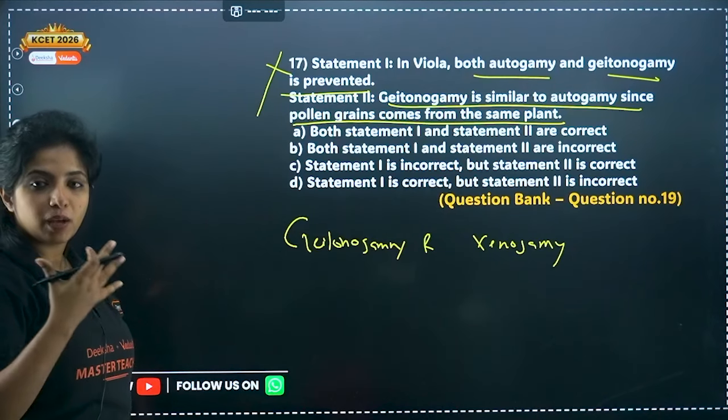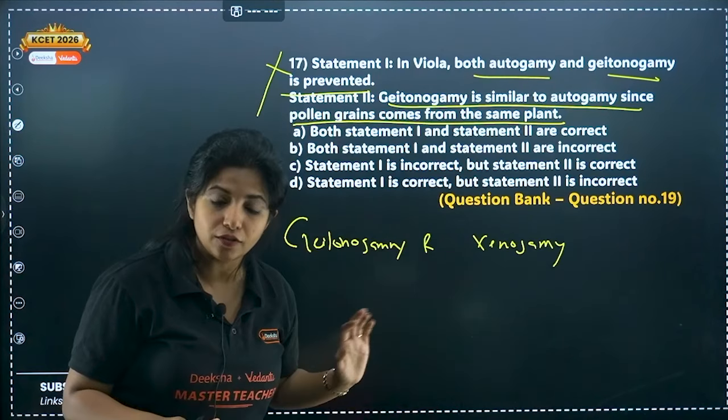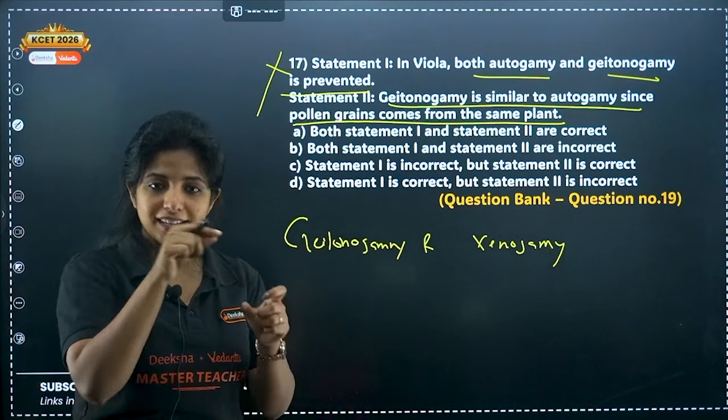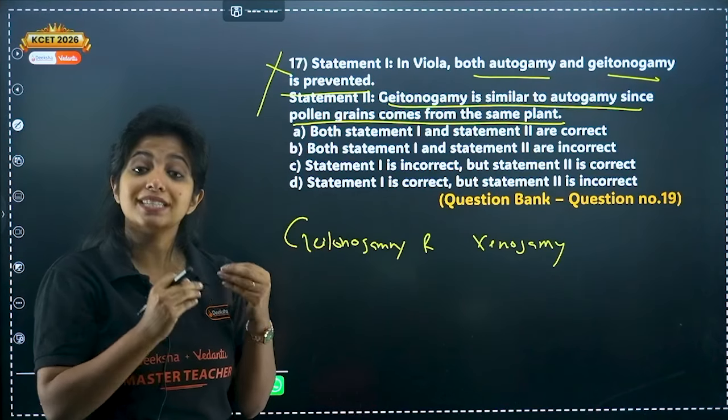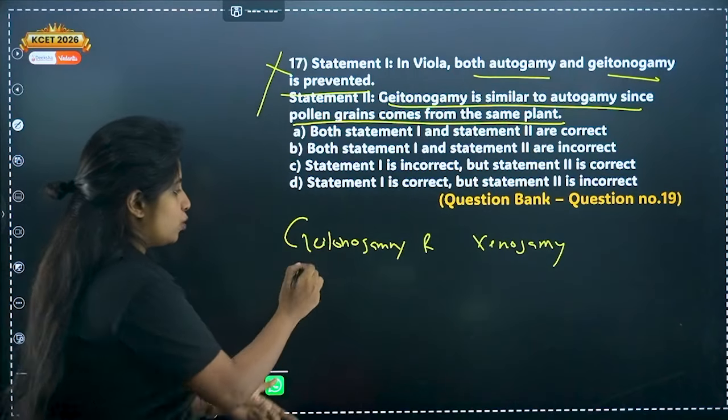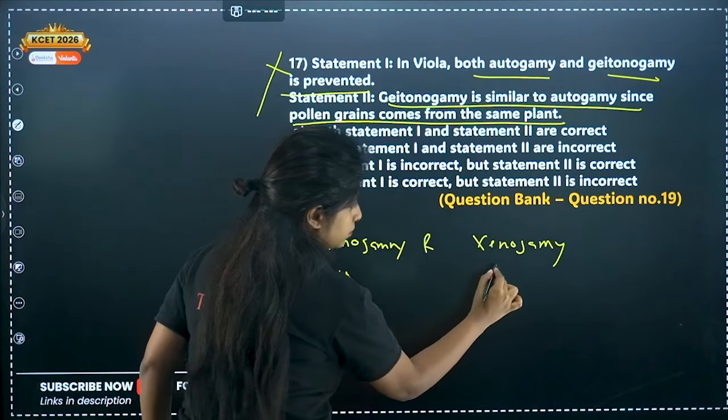If at all you know autogamy, geitonogamy, xenogamy, you can easily put down the differences. Autogamy means what? Same flower, anther to the stigma of the same flower, genetically same. This is known as self-pollination. Geitonogamy and xenogamy, both of them are cross-pollination.